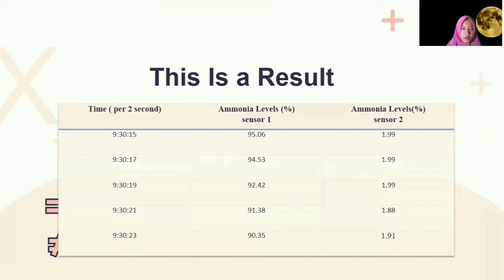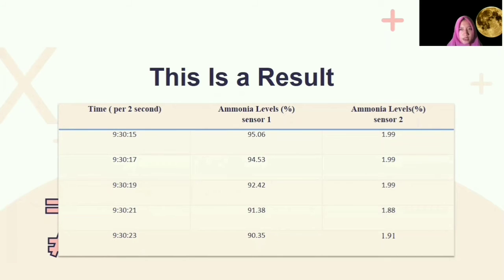We can conclude that sensor 1, which is placed where there is the most chicken manure, has a high level of ammonia in percent. We can see that the ammonia level at sensor 1 is 95, 94, 92, 91, and 90.